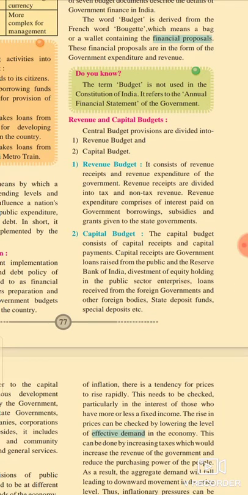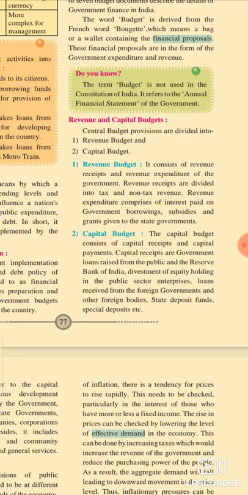The revenue budget consists of the revenue receipts and revenue expenditure of the government. Revenue receipts are divided into tax and non-tax revenue, and revenue expenditure comprises interest paid on government borrowing, subsidies, grants given to the state government, etc. It means the revenue budget explains the revenue receipts and revenue expenditure. The revenue receipts involve the group of tax or non-tax revenues, and the revenue expenditure comprises interest paid on government borrowing, subsidies, and the grants given to the state government.